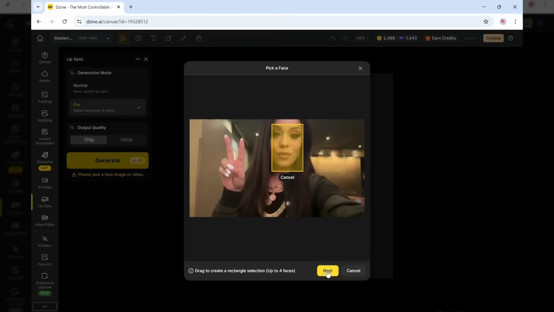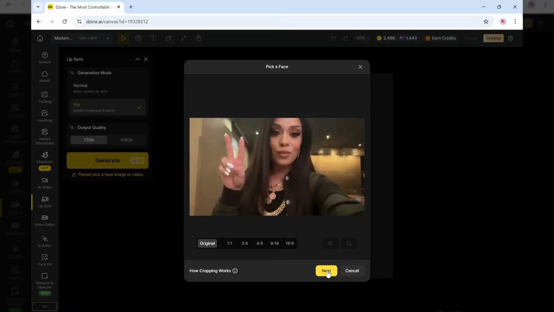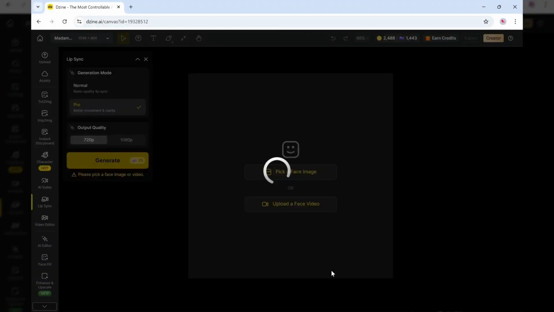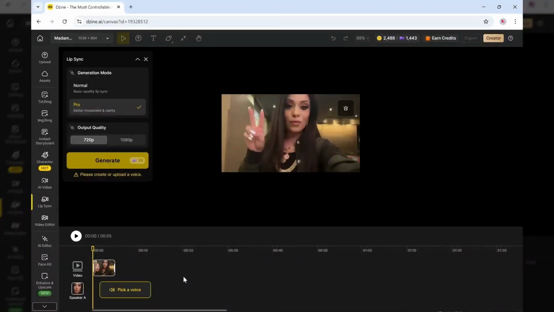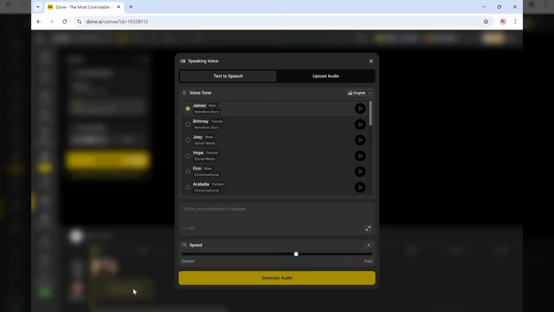Okay. Then you click next. So you have to make sure that you're marking the face, and the aspect ratio 16:9. It does take a few minutes, and then it's going to allow you to actually pick a voice, right? So let's say Brittany, for example.